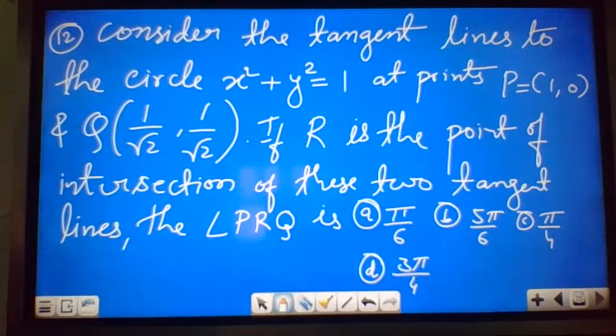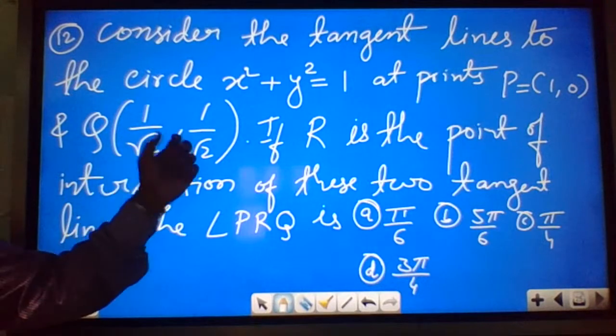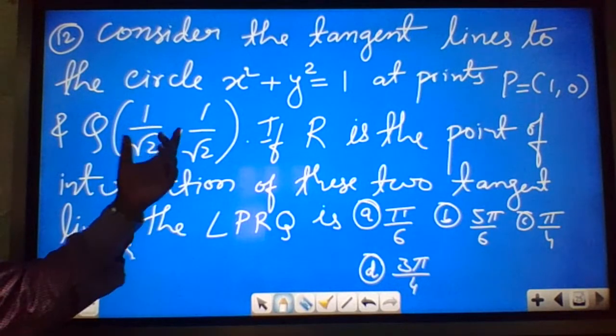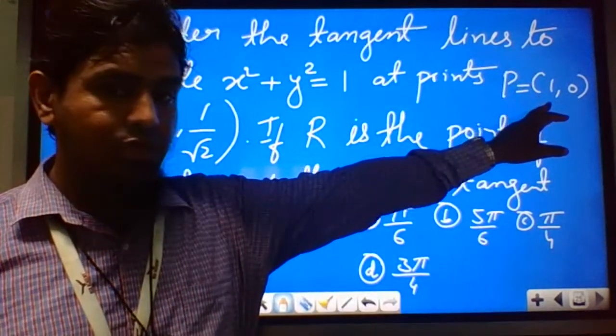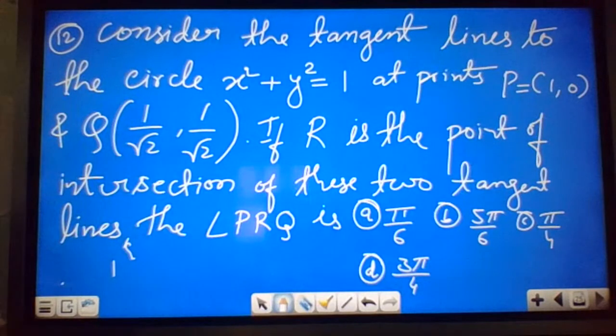So consider the tangent lines to the circle. Means there are two tangent lines on the given circle. The given circle is x square plus y square equal to 1, and the tangents are drawn at point P, which is 1 comma 0, and another point Q, which is 1 by root 2, 1 by root 2. This will be on the line y equal to x. And this point is on the x-axis because it is 1 comma 0. If R is the point of intersection of these two tangents, then what is the angle PRQ?